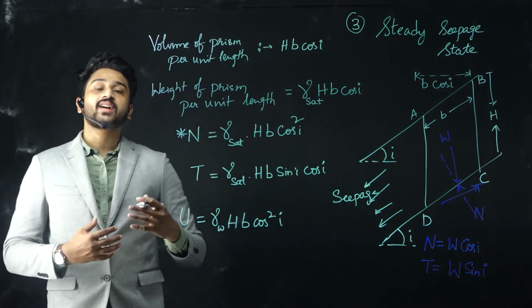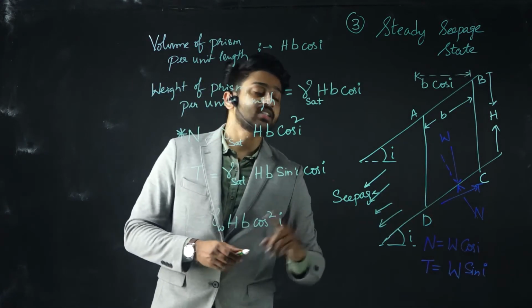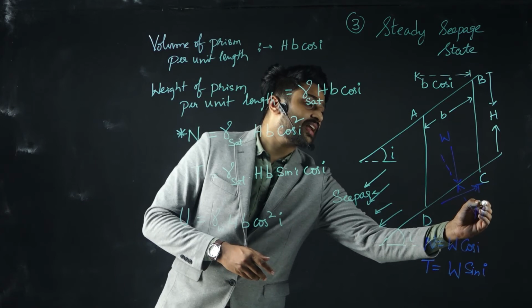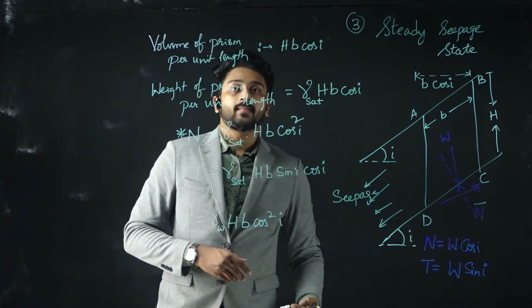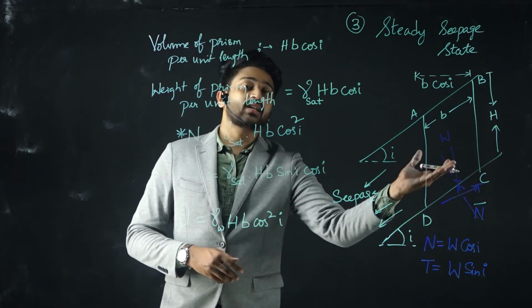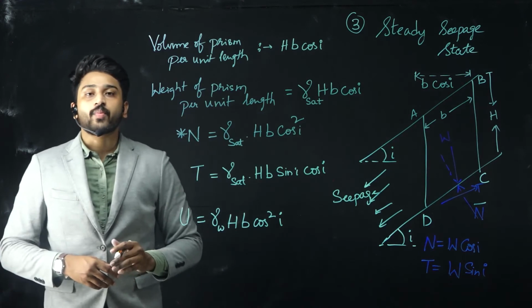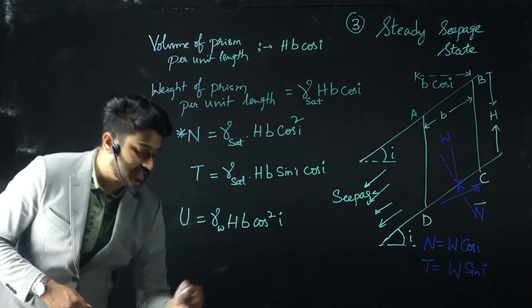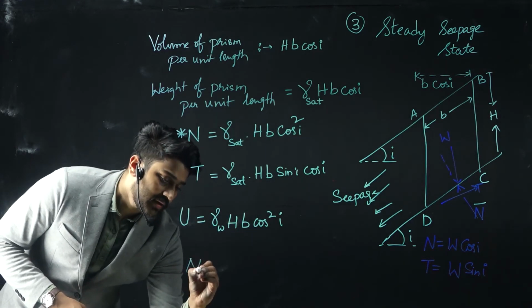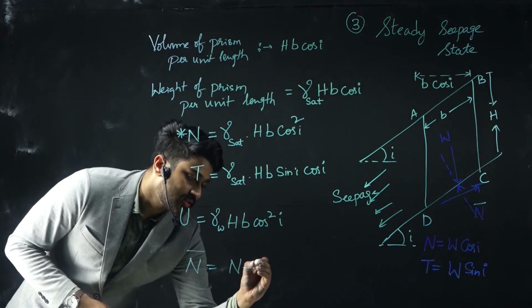If I need the normal force along this particular wedge DC, let us represent it as n bar. Considering the effect of pore water pressure, I can represent this as n bar equals n minus u.